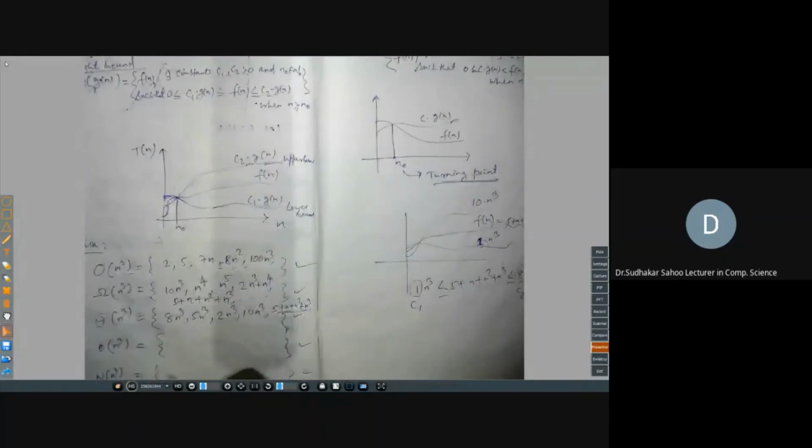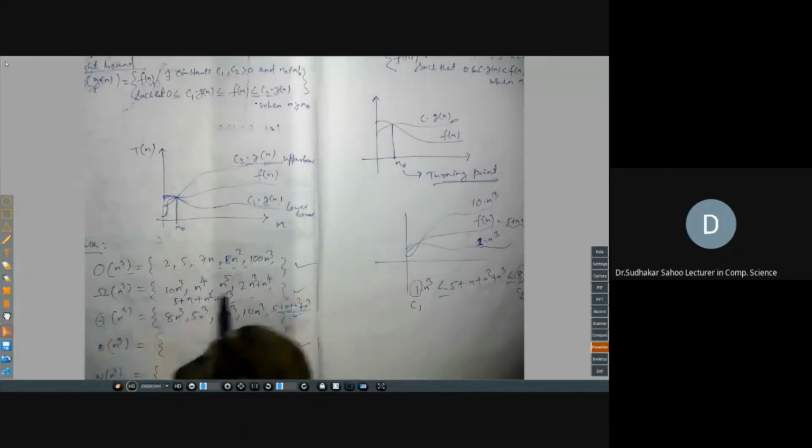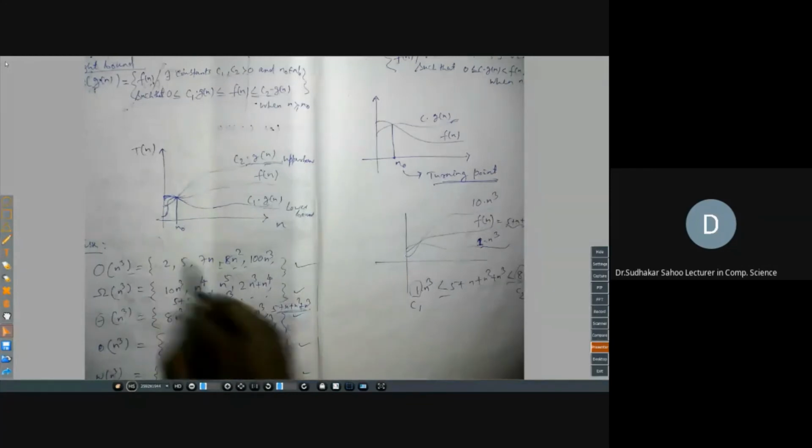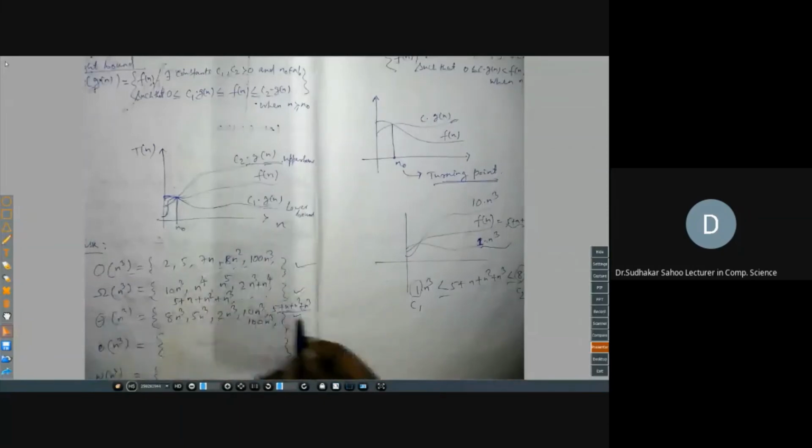So 100 n cube is in big O of n cube. 100 n cube is also in big omega, because equal to is also there. 100 n cube also belongs to theta. So you can observe this element. Okay. You can also check that 5 plus n square plus n cube also belongs to big O.